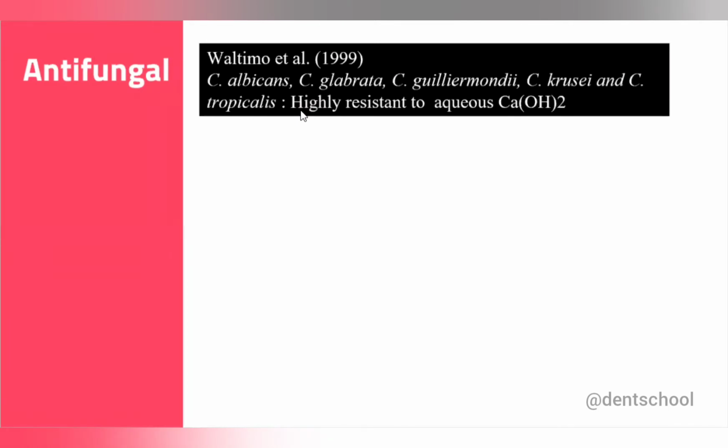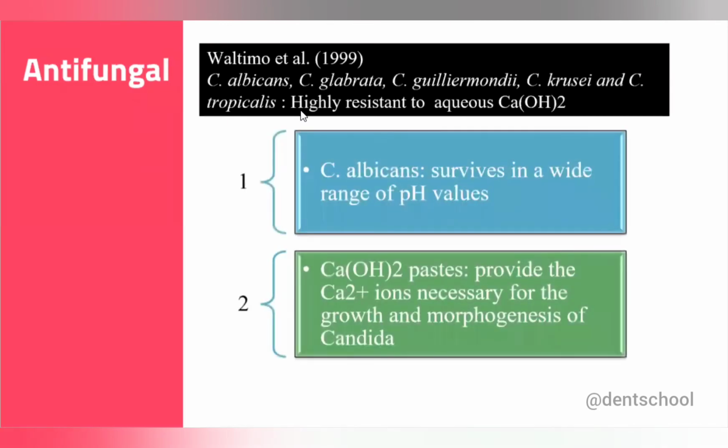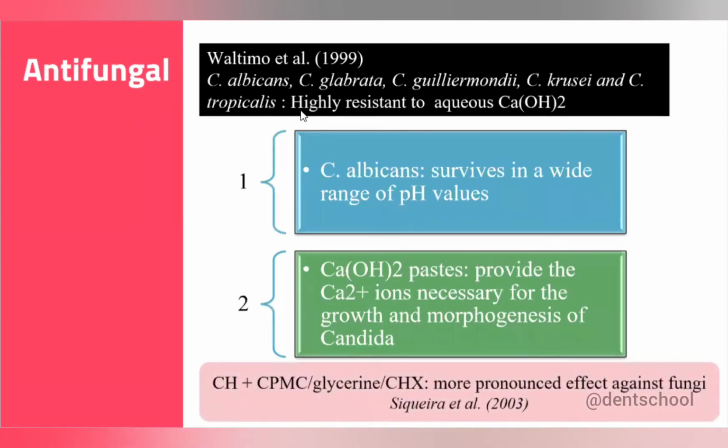But if you use calcium hydroxide, it does not have an effect on this fungal strain, for two reasons. The first is Candida albicans can survive a wide range of pH values. And the second is that whatever calcium hydroxide paste we are using provides Ca2+ ions, the calcium ions, which are necessary for the growth and morphogenesis of Candida. So again, we are providing a favorable environment for the Candida species.